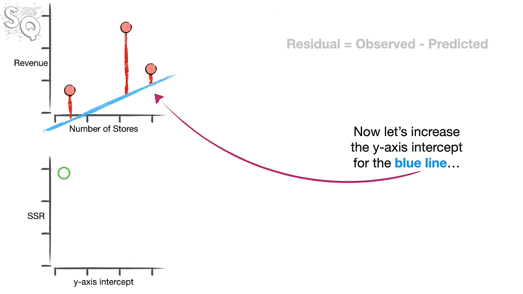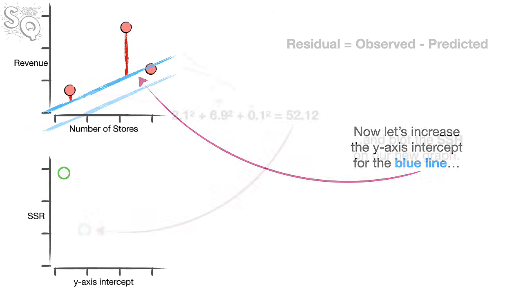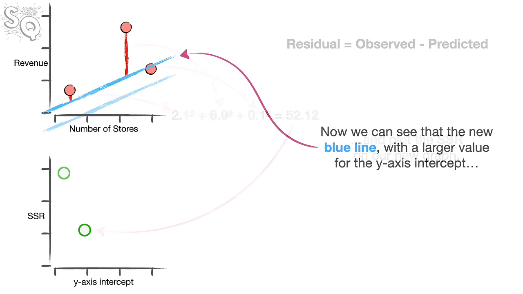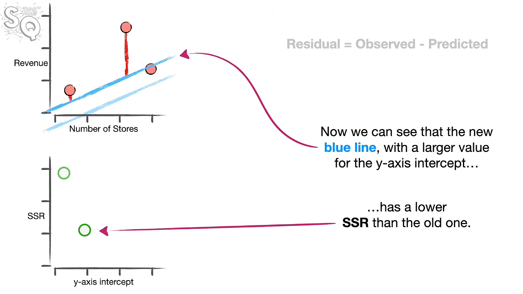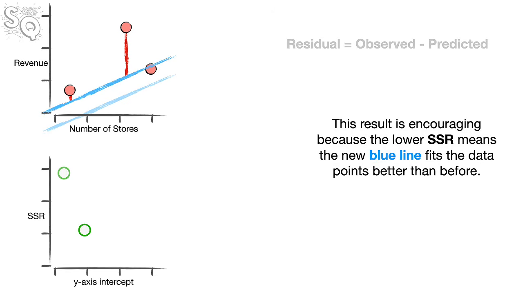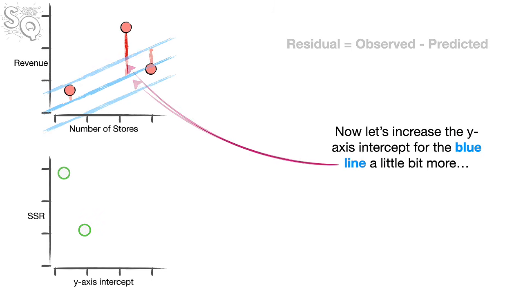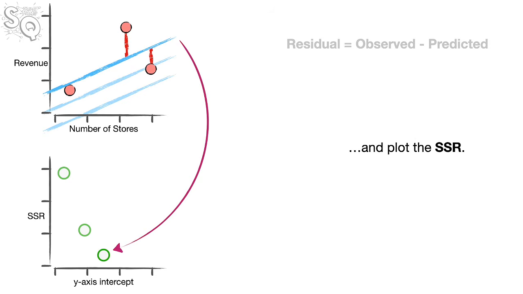Now let's increase the y-axis intercept for the blue line and plot the sum of the squared residuals on our new graph. Now we can see that the new blue line with a larger value for the y-axis intercept has a lower sum of squared residuals than the old one. This result is encouraging because the lower sum of squared residuals means the new blue line fits the data points better than before. Now let's increase the y-axis intercept for the blue line a little bit more and plot the sum of squared residuals.